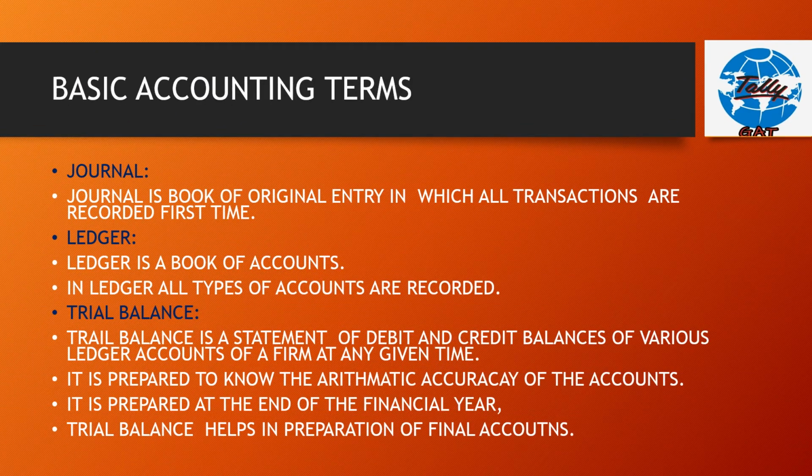Now what is journal? Journal is a book of first entry in which all the transactions are recorded first time. So it is called book of original entry. Ledger. Ledger is a book of accounts. In the ledger, all types of transactions of all the accounts are recorded.